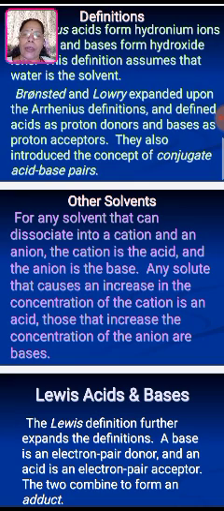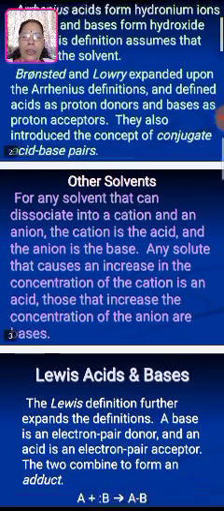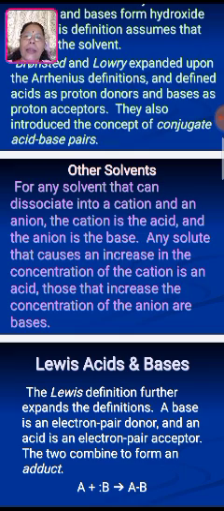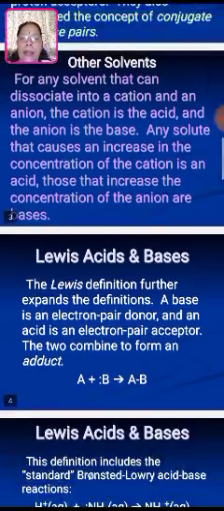About the other solvents, we can say that for any solvent which can dissociate into a cation and an anion, the cation is the acid whereas the anion acts as the base. Any solute that causes an increase in the concentration of the cation is an acid, and those that increase the concentration of the anion are bases. So the positive cations are acids, whereas the negative ones, the anions, are the bases.